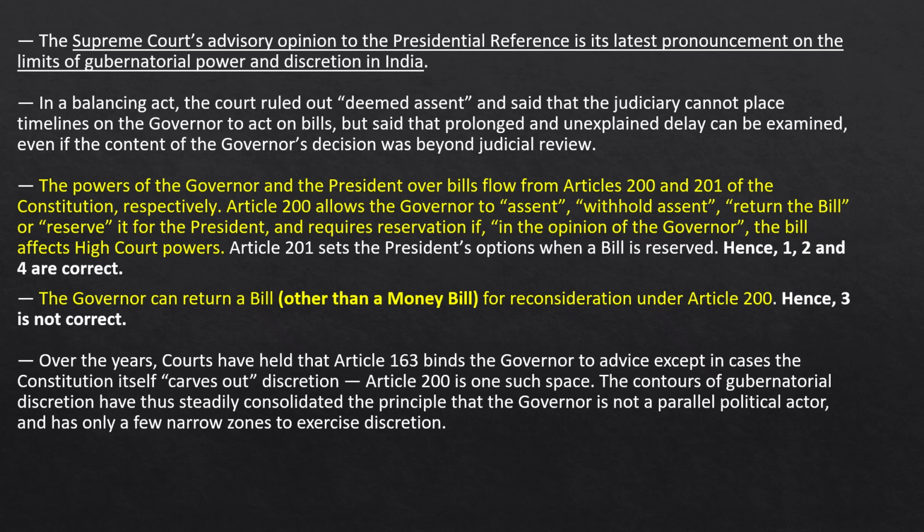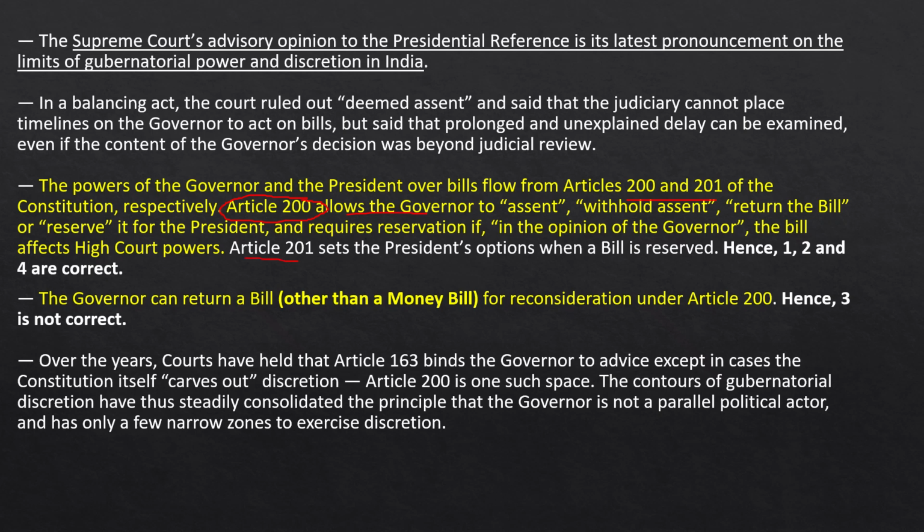The powers of the governor and the president over the bills come from Articles 200 and 201 of the Constitution respectively. Article 200 allows the governor to assent, withhold assent, return the bill, or reserve it for the president, and requires reservation if, in the opinion of the governor, the bill affects High Court powers. So these are the cases included in Article 200 regarding the bills and powers of the governor.